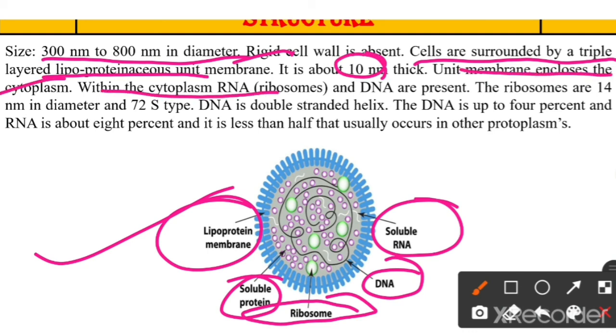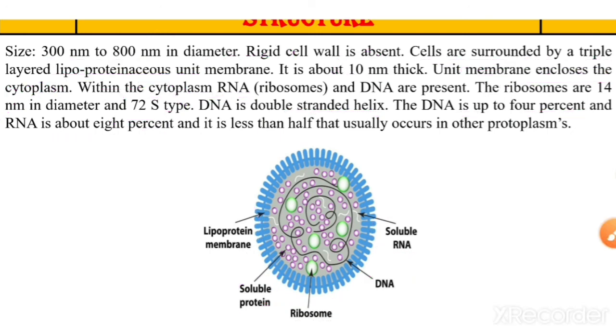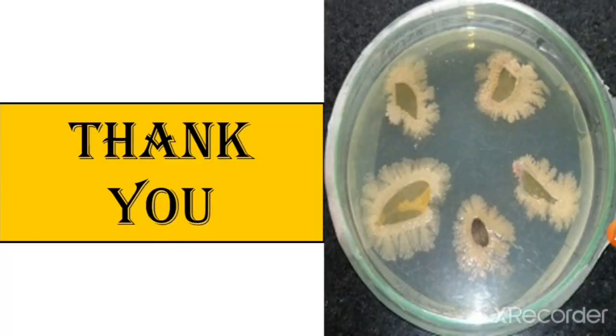Within the cytoplasm, RNA and DNA are present. The ribosomes are 14 nanometer in diameter and they are 70S type. DNA is double-stranded, and the DNA is up to 4% and the RNA is up to 8%, which is less than half of what usually occurs in other protoplasm. So this is a very important point. This is the structure of mycoplasma, and this is all about mycoplasma.